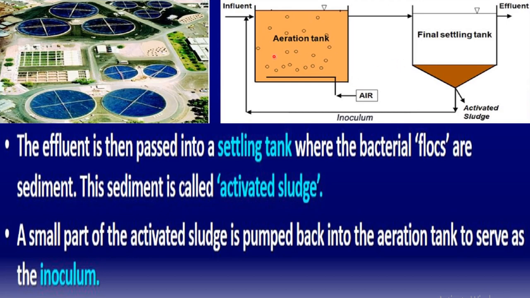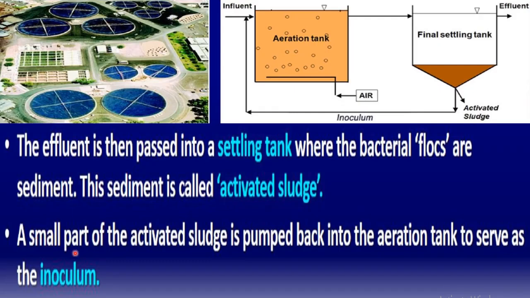You can see here in the aeration tank there will be the presence of flocs. So primary effluent is coming here into the aeration tank and flocs are acting on that. After the action of flocs, this effluent will be passed to the settling tank, and in the settling tank there will be sedimentation of bacterial flocs. So flocs will sediment here, right? And these sedimented flocs are called activated sludge.